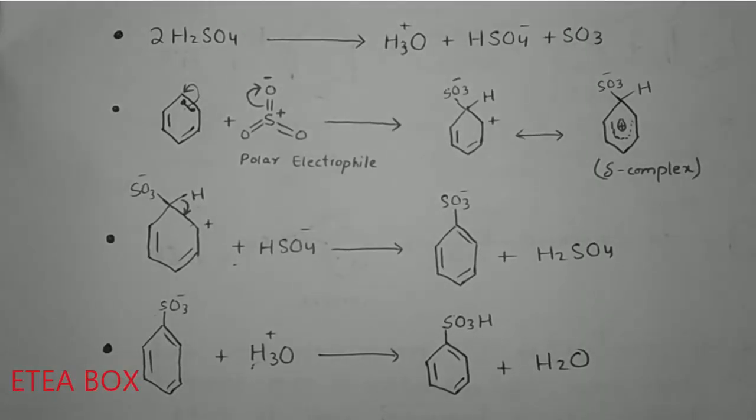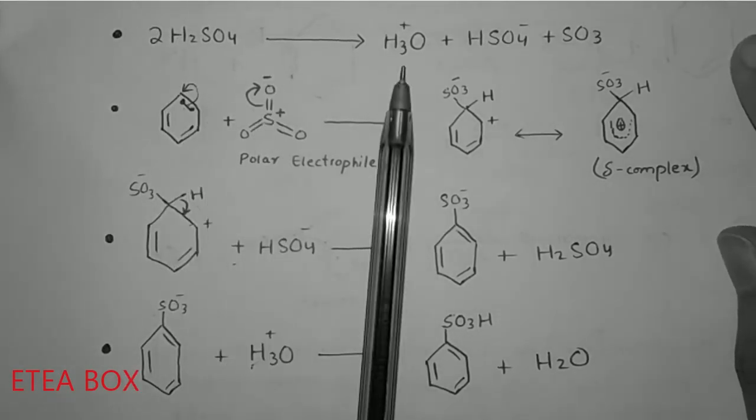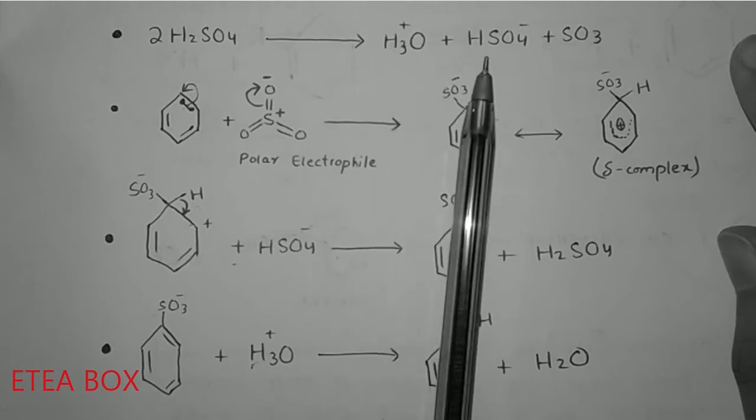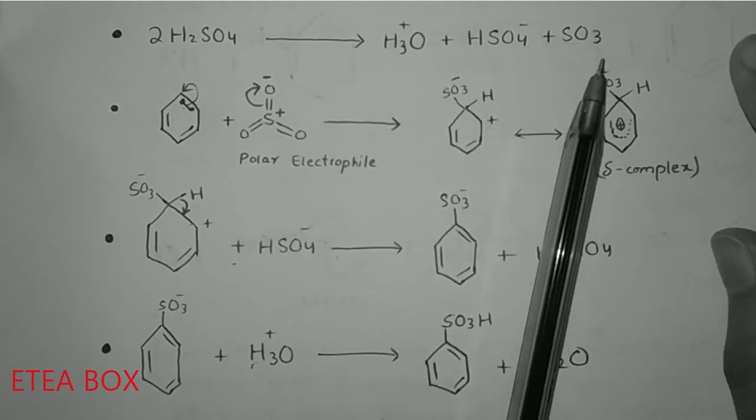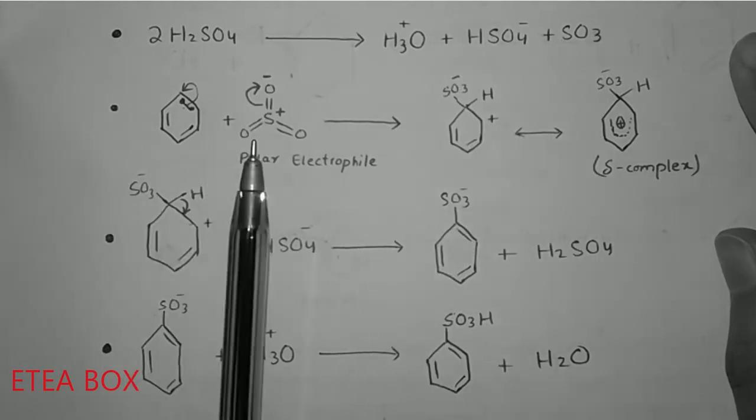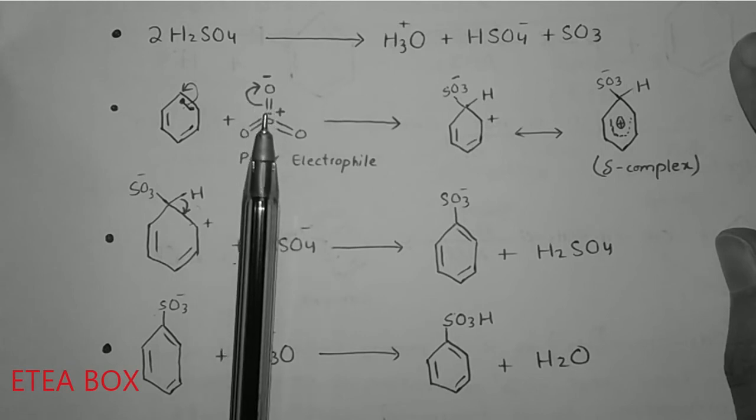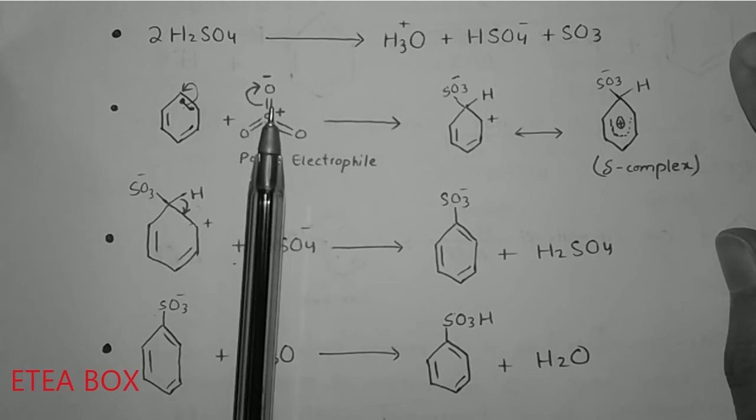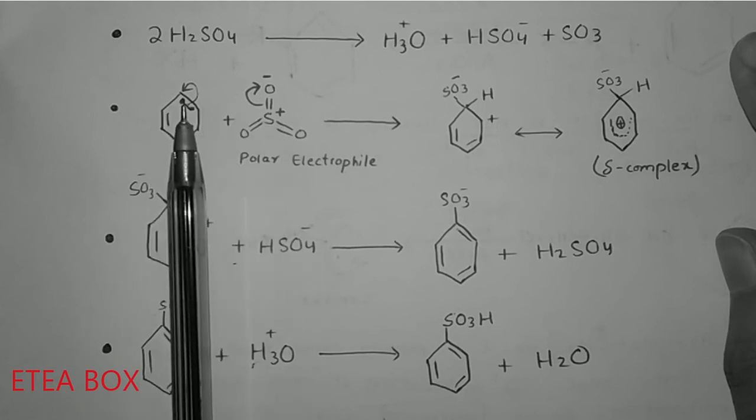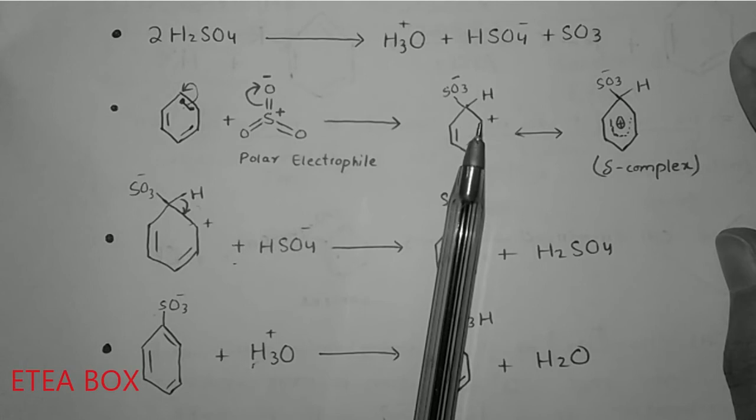Look at here. This is the mechanism for sulfonation of benzene, okay? First of all, 2 moles of sulfuric acid break into H3O positive, HSO4 negative and SO3. Look, this SO3 is the electrophile. Then in the next step, one bond in SO3 breaks and it becomes S positive and O negative. This S positive combines with benzene, so it becomes SO3 negative, with hydrogen and a positive charge here.